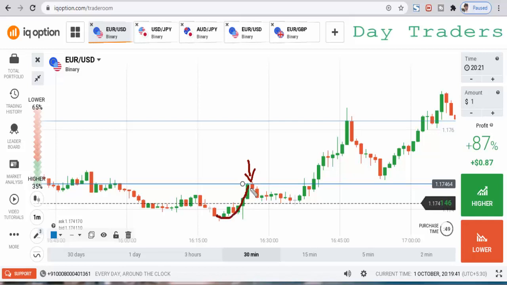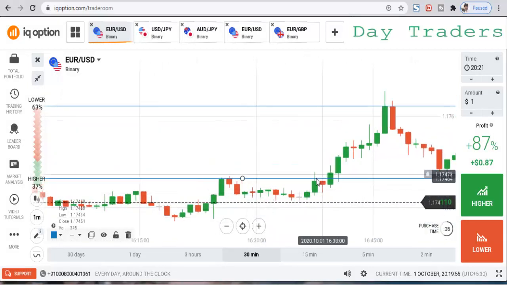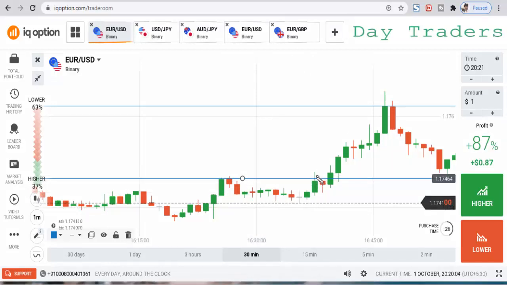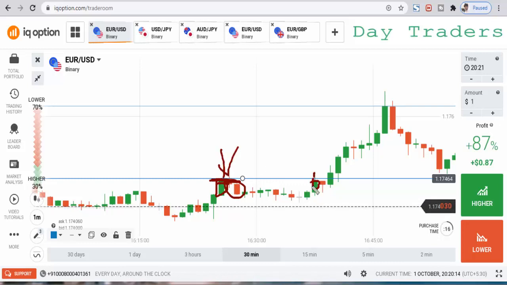Okay, again it touches the level, this is a rejection candle, it's a very good opportunity, you can place a trade. Touch and rejection, some sellers are very interested in the market. Okay, this is a very good opportunity, this is a confirmation. Why? Because it touches and makes a rejection. Previously some candles are very strong, this strong candle closing at the level, it's a very strong candle.